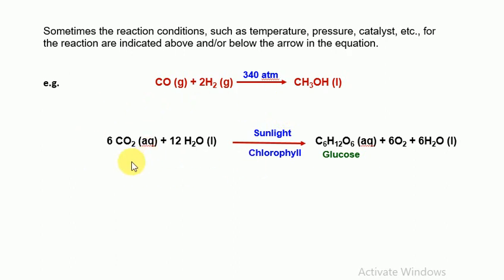In another example, 6CO2 plus 12H2O gives C6H12O6, which is glucose, plus 6O2 plus 6H2O. This reaction is also known as the photosynthesis reaction. It takes place in the presence of sunlight and chlorophyll. So sunlight and chlorophyll are required for this reaction to occur. So we can write the reaction conditions like this.